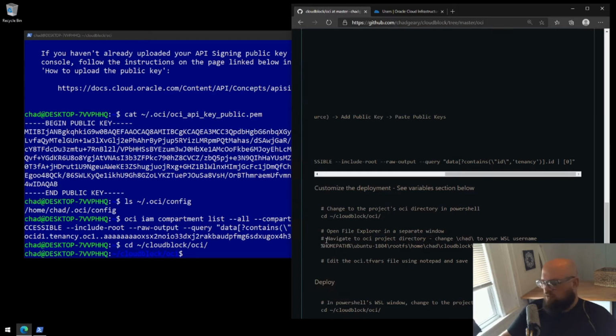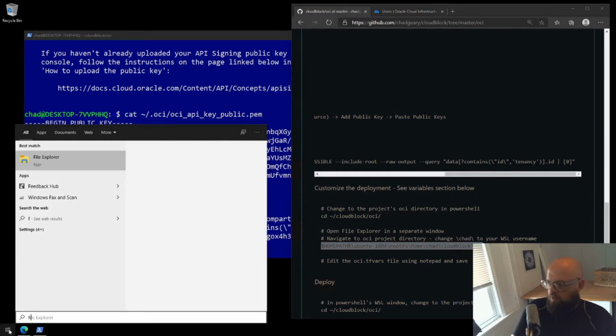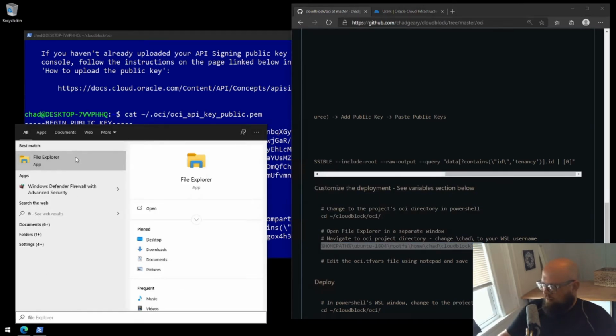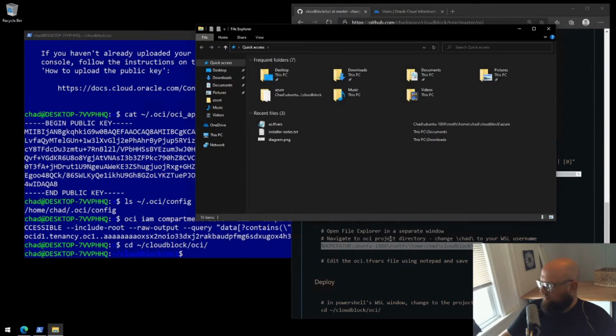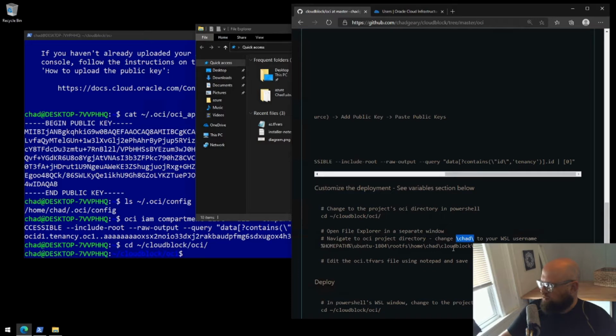And then we also need to do the same thing in File Explorer. We're going to use File Explorer to edit our variables file. Copy this address, open File Explorer, and you'll paste it up at the top. One thing to note, change Chad to your Windows Subsystem Linux username. You'll notice here the name Chad, that's the name of my user, so I'll keep it.